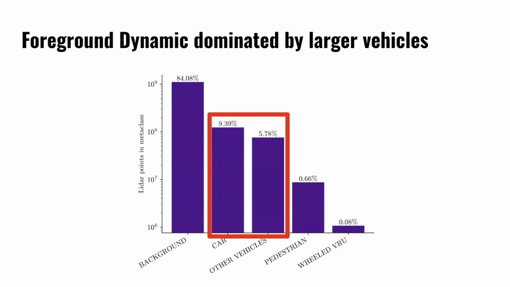However, even this has problems. Again, Deva alluded to this and pointed out some examples where it turns out that the foreground classes are still dominated by these large vehicles, and pedestrians and other vulnerable road users make up less than 1% of the data. And so you can see that it's possible to get very good three-way endpoint error and still ignore all the pedestrians, and that's really bad. We want to resolve that.